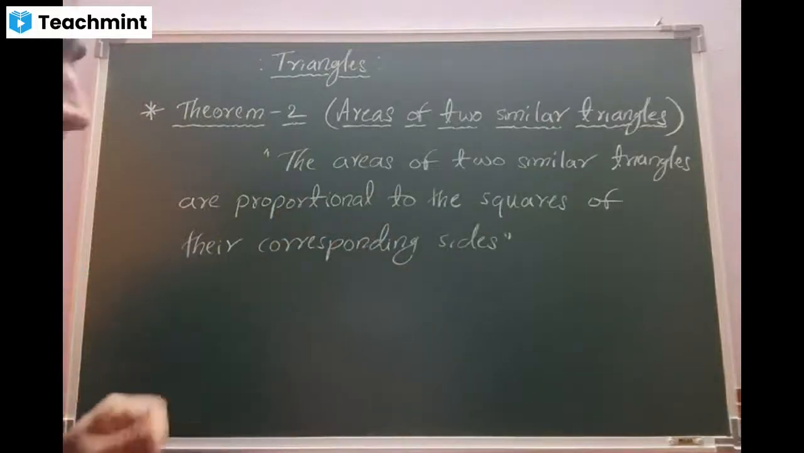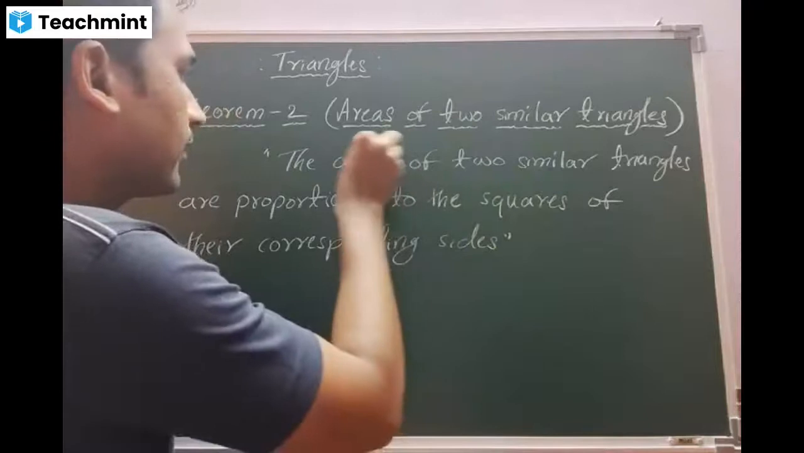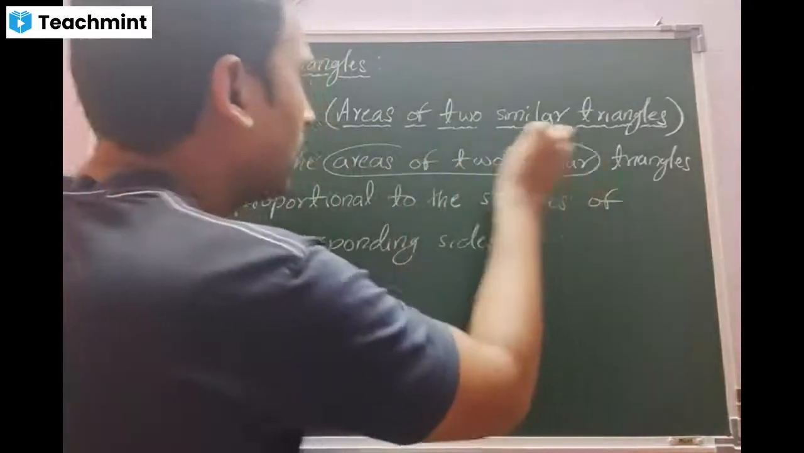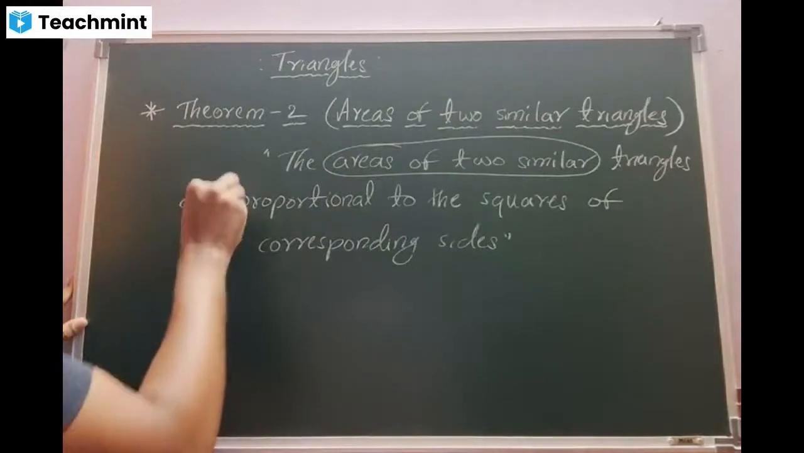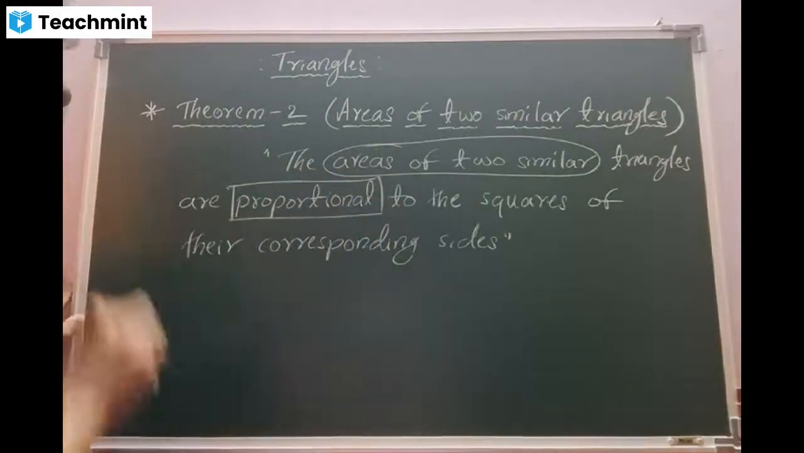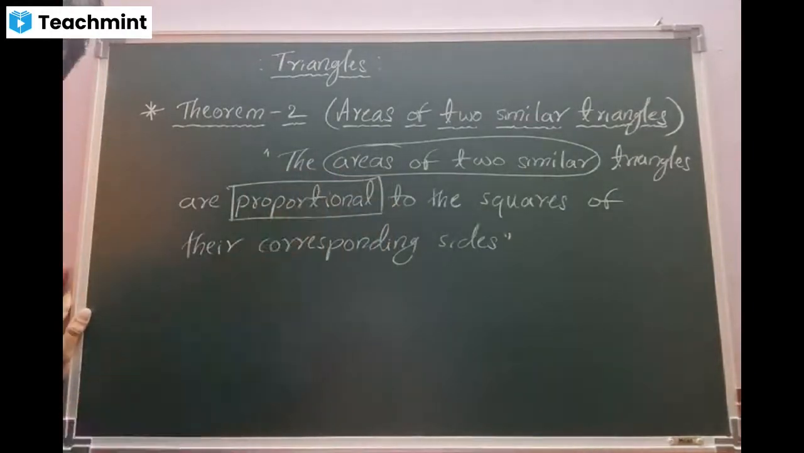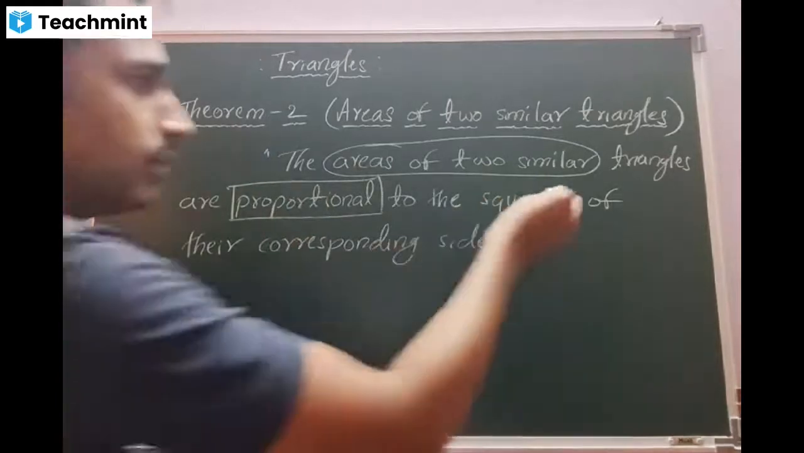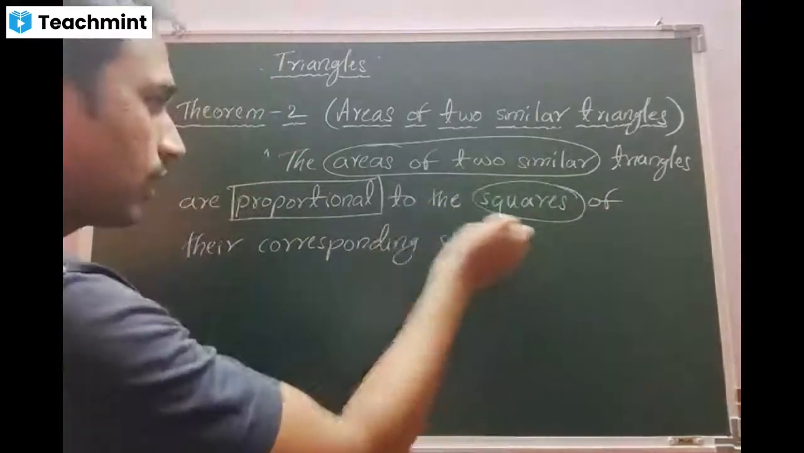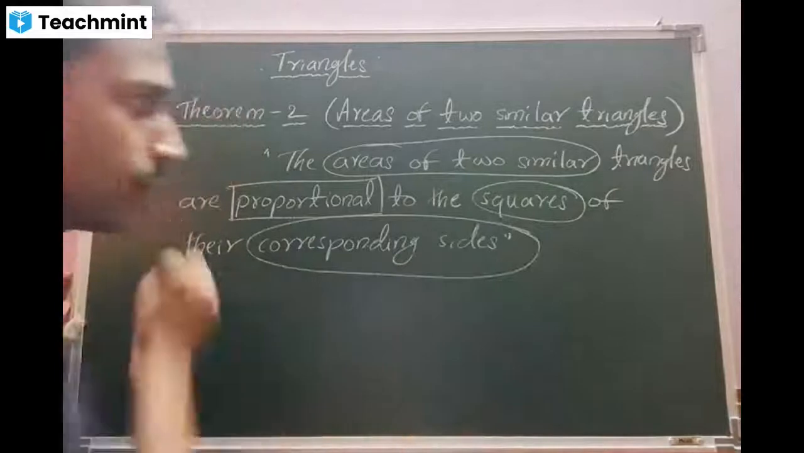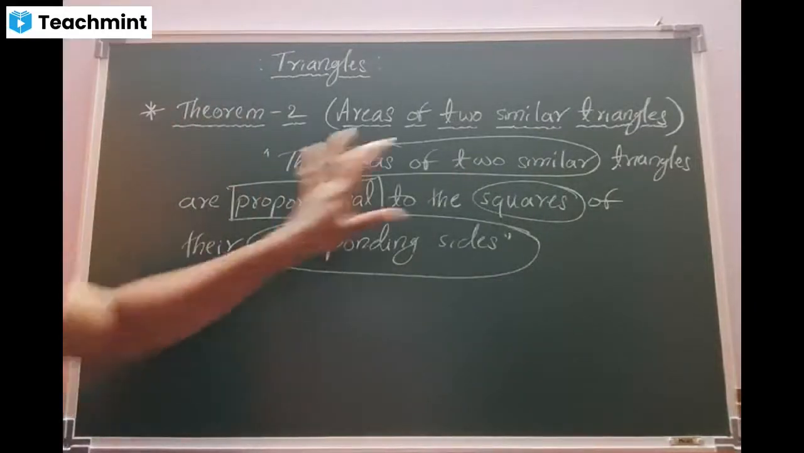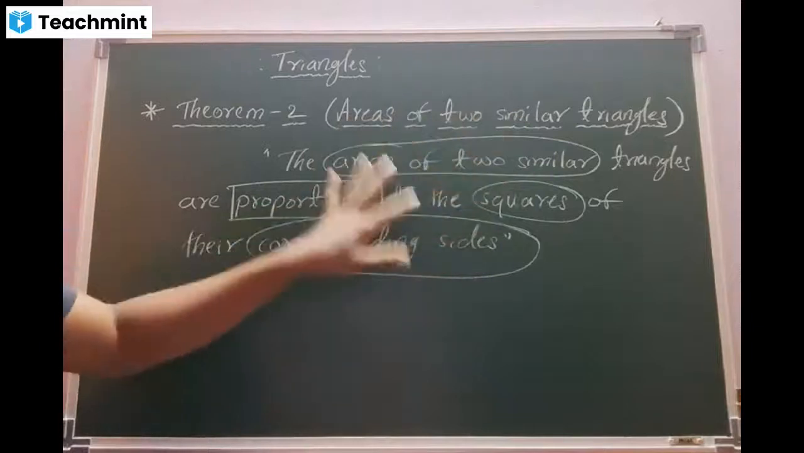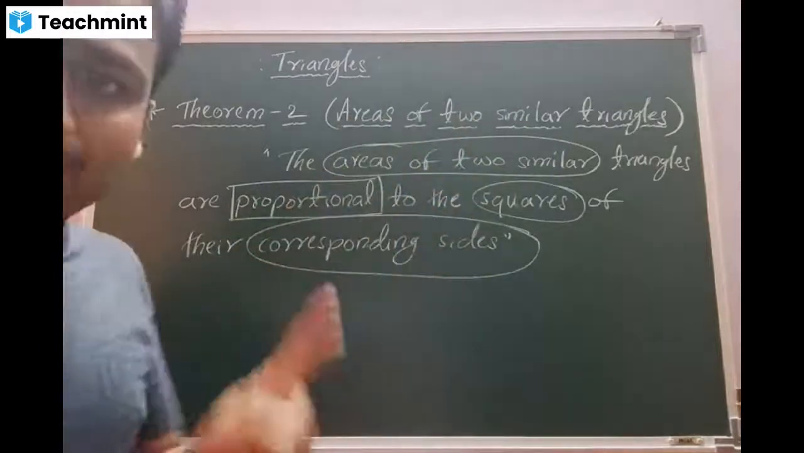Okay. We are going to target the areas of similar triangles, number one. Then their proportionality, the proportionality of the areas of the two similar triangles with the squares of corresponding sides. Are you getting the concept, beta? Yes, sir. So these are the important things which I marked, I encircled.